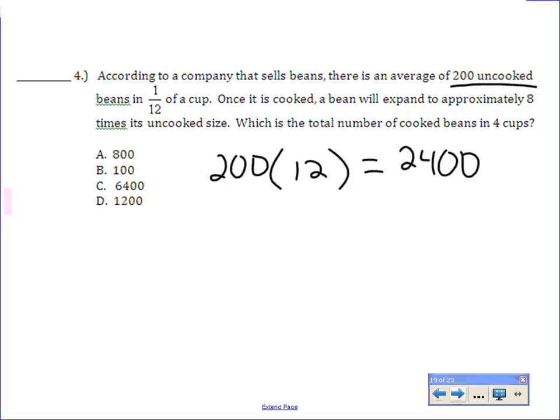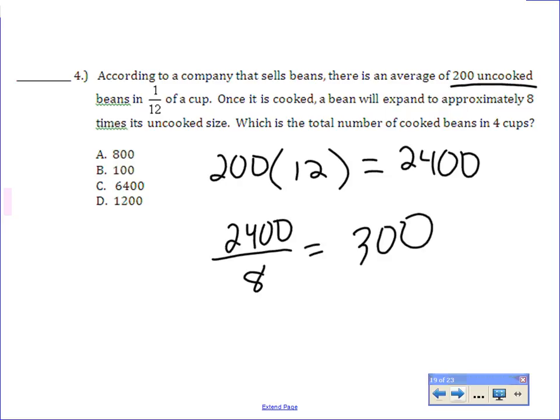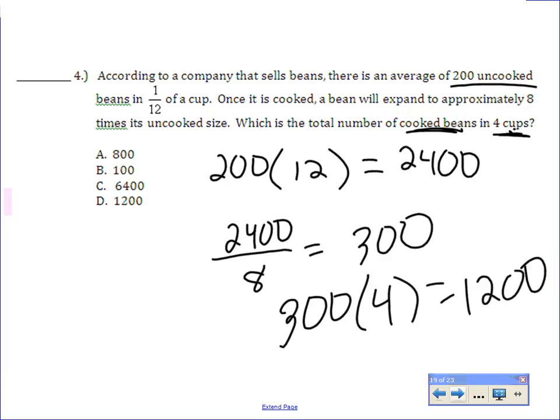You with me? Okay, and then step 2, we know that the bean expands approximately 8 times its uncooked size. You need to divide this by 8 to figure out how many cooked beans are going to be in 1 cup, because that expands 8 times its size. Okay? And then the total number of cooked beans, we need to figure out how many are in 4 cups, not 1 cup. So take that 300. Multiply by 4, you get 1,200. Okay, sure? If you know those steps, it'll make it much easier. Eric? That's fine. As long as you understand what you're doing. There's a lot of ways to set these up.